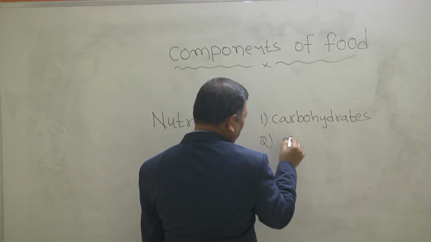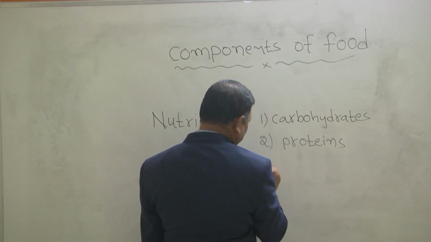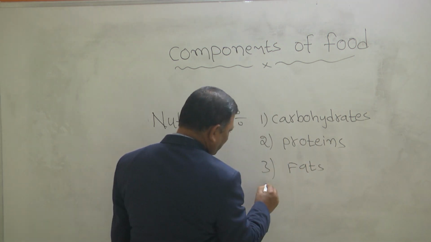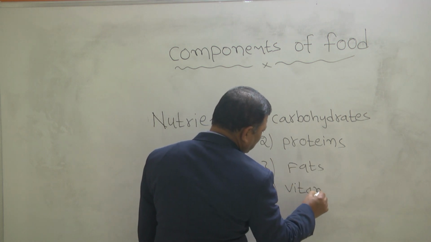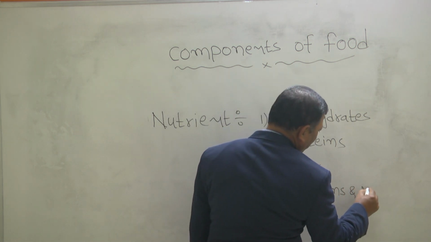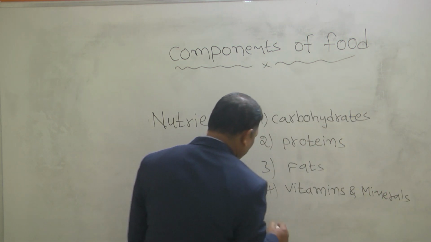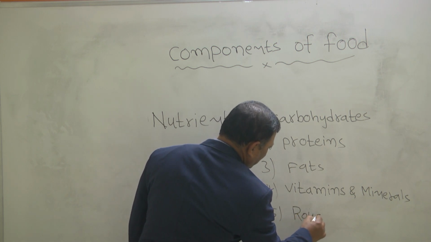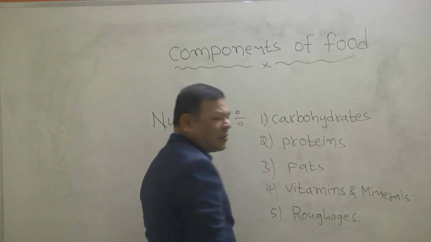Second one is the proteins. Third one is the fats. Fourth one is the vitamins and minerals. Fifth one is the roughages. Okay.